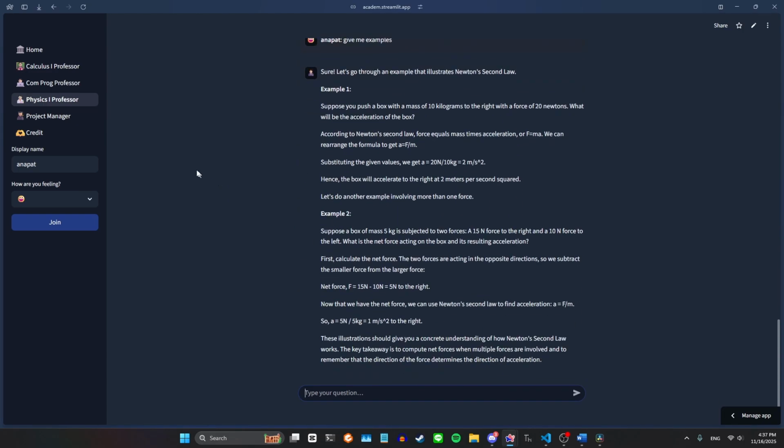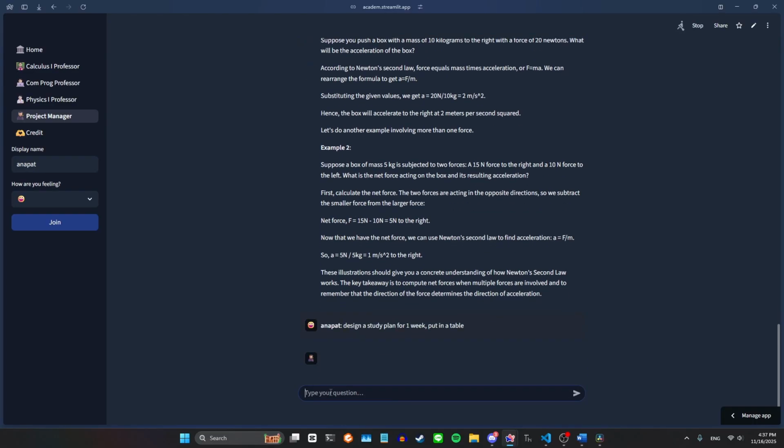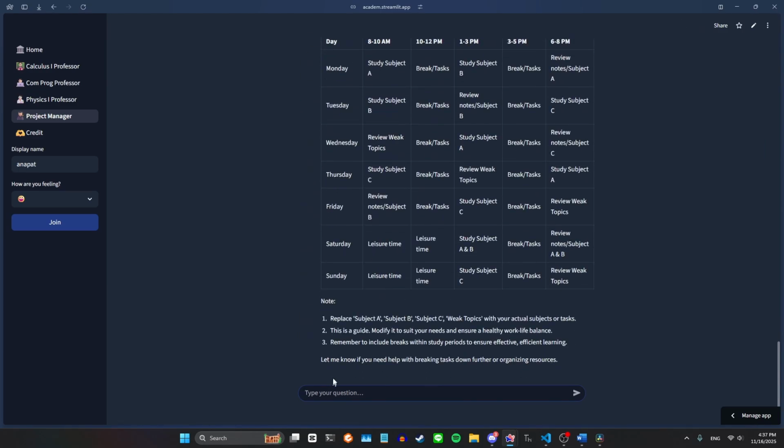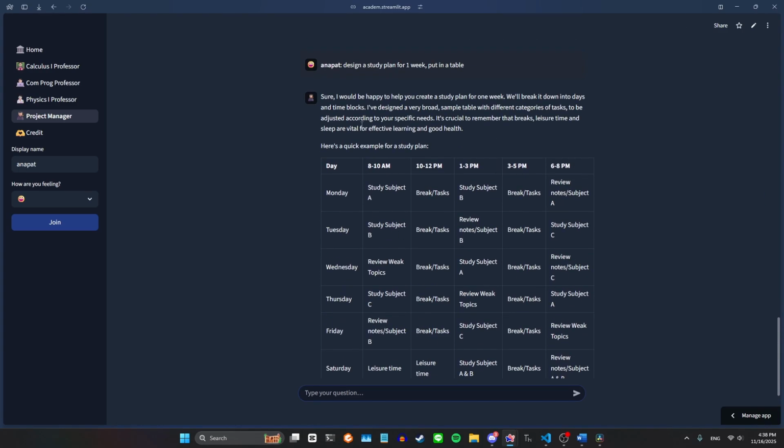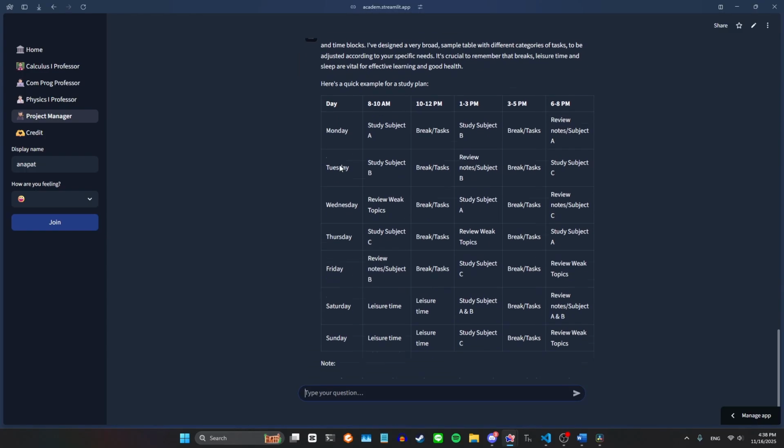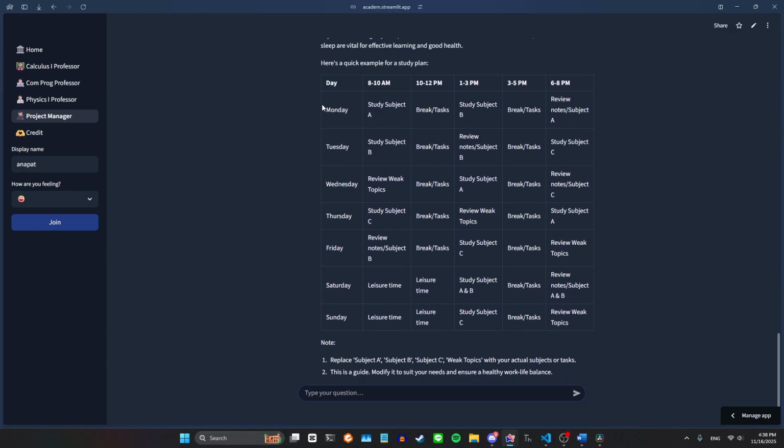So let's move on to a project manager. The last one. Let's try, design a study plan for 1 week. Put in a table. This would take a bit of time, so alright, as you can see, the project manager can design a table for you in each subject. So this is very easy to read and also very good for task and timeline planning.